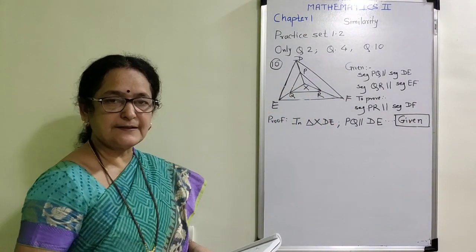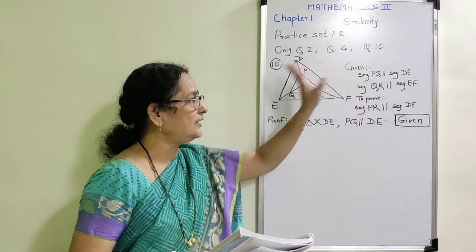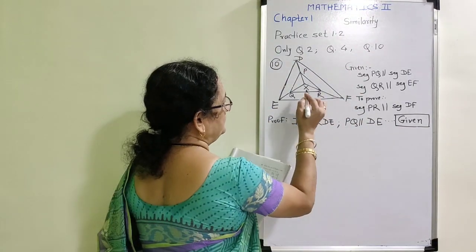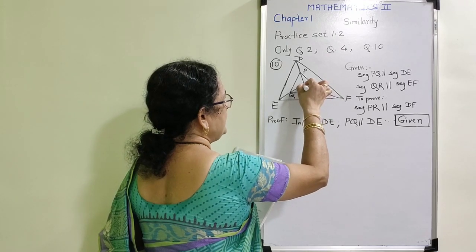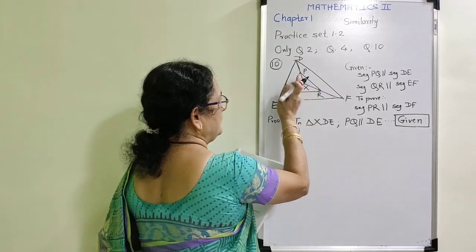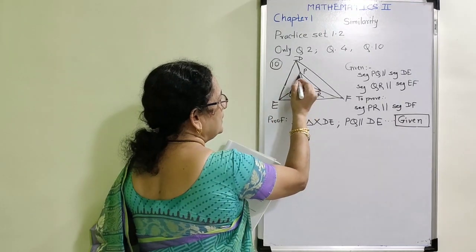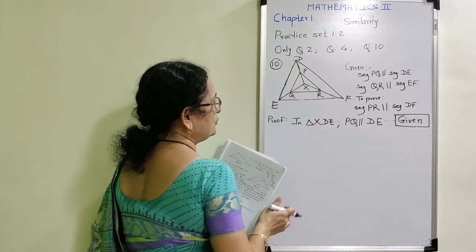Now your first answer is this pair is given parallel to each other. And since, observe the figure X, D and E, the triangle on this left hand side, here segment PQ is parallel to DE.